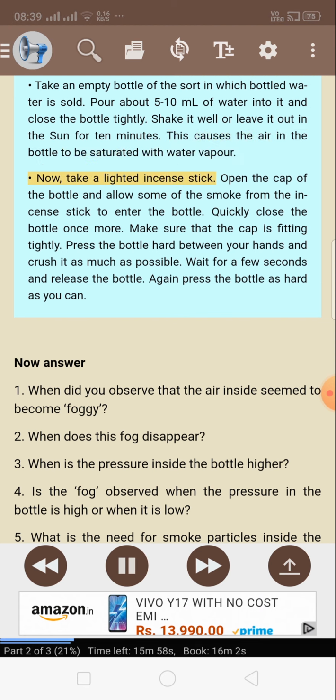Now, take a lighted incense stick. Open the cap of the bottle and allow some of the smoke from the incense stick to enter the bottle. Quickly close the bottle once more. Make sure that the cap is fitting tightly. Press the bottle hard between your hands and crush it as much as possible. Wait for a few seconds and release the bottle. Again, press the bottle as hard as you can.